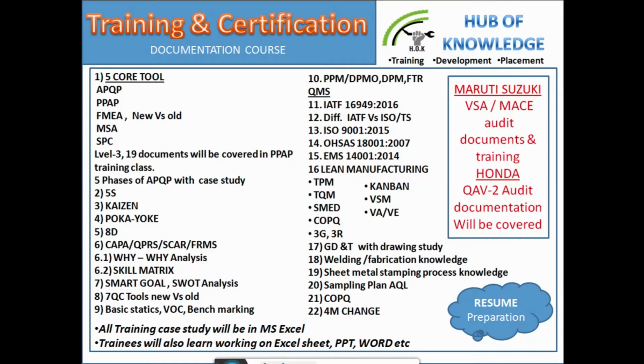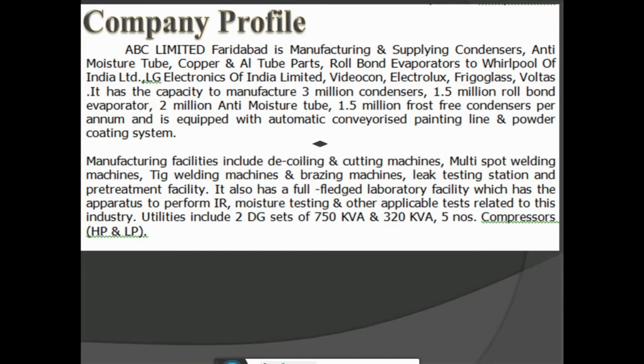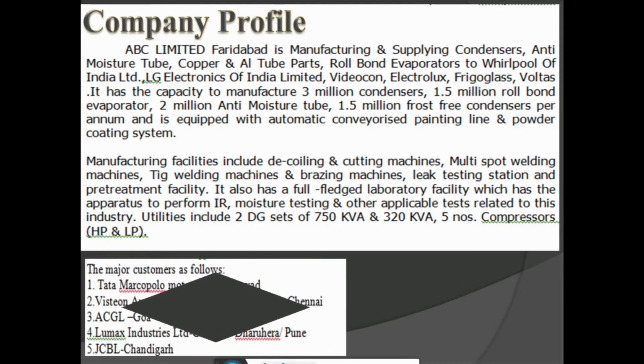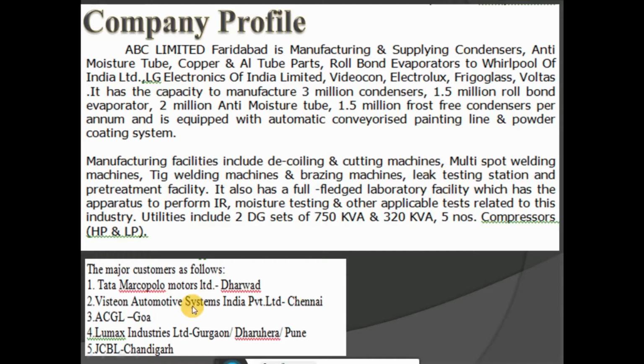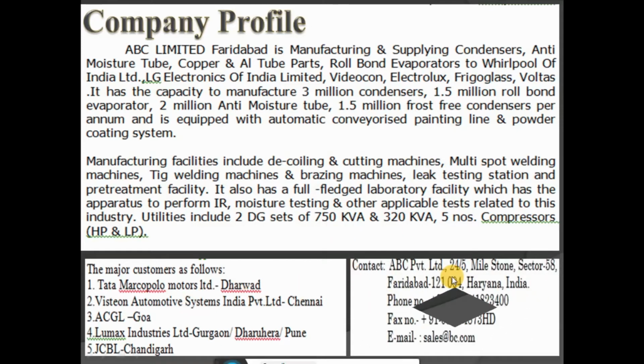Let's move on to how to make a safety manual for COVID-19. First you have to make a company profile. For the company profile, you have to cover the scope of the company, major customers of the company, and contact details of your organization. For example, this is the company profile, and here are the major customers. This is the complete contact detail of the organization.